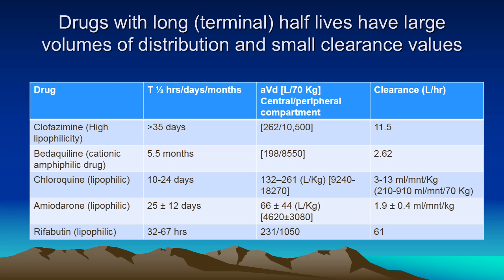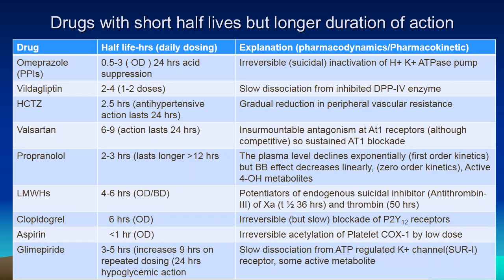The ratio of Vd upon clearance. Clofazimine, bedaquiline, chloroquine, amiodarone, rifabutin are few drugs which are either highly lipophilic or cationic amphiphilic drugs. So it is lipophilicity that determines volume of distribution, and amazingly it is in excess of 100 liters in a 70 kg individual, and the distribution is both in central and peripheral compartment.